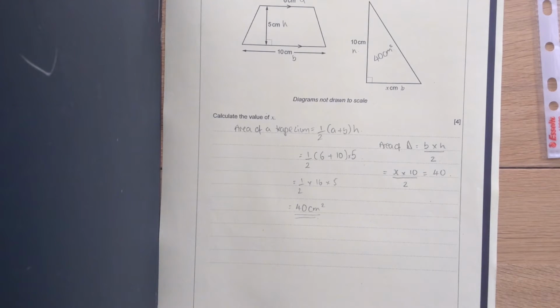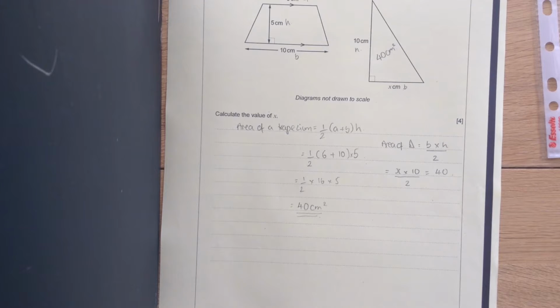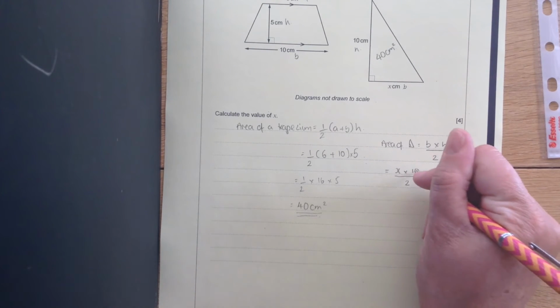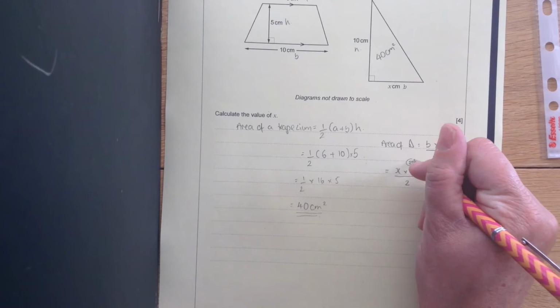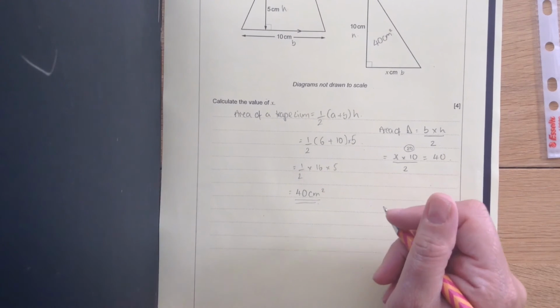Okay, so one number divided by 2 gives us 40 then. It's 80, isn't it? So we know that these two numbers times together must equal 80. So now then, x times 10. So what must x be to make it equal 80 then? Well, x must equal 8, mustn't it?